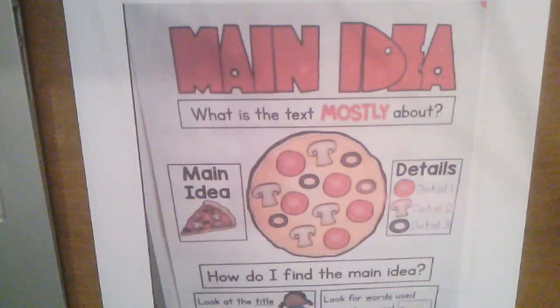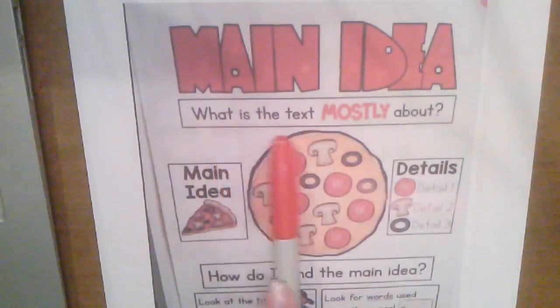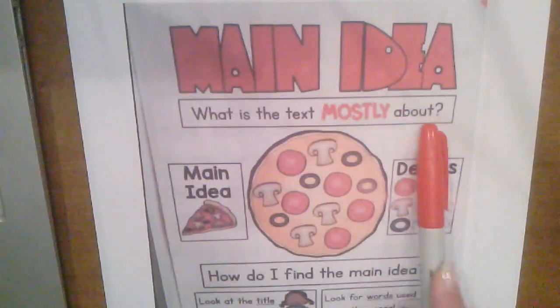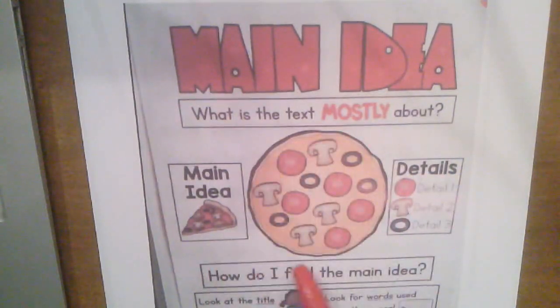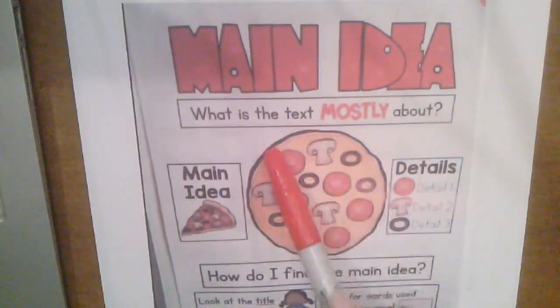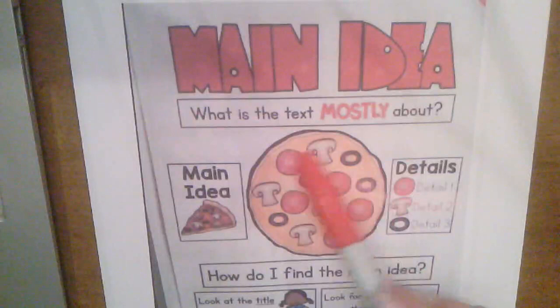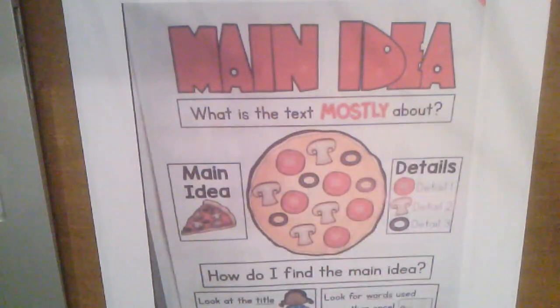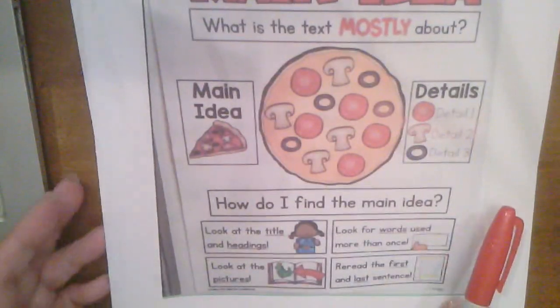Today we're going to be talking about main idea. The main idea is what a story is mostly about. Okay, a main idea would be like a slice of pizza or a whole pizza. All the little things that are on it are called the details. The details. Okay? When we want to find the main idea, there's a couple of things we do.